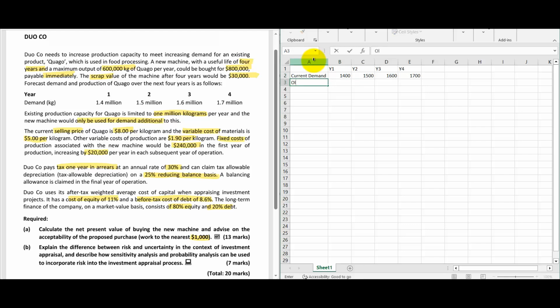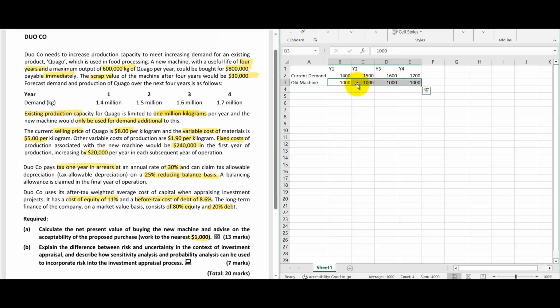Our old machine capacity is 1,000, 1 million. They have given in the question: existing production capacity is 1 million kilograms per year.